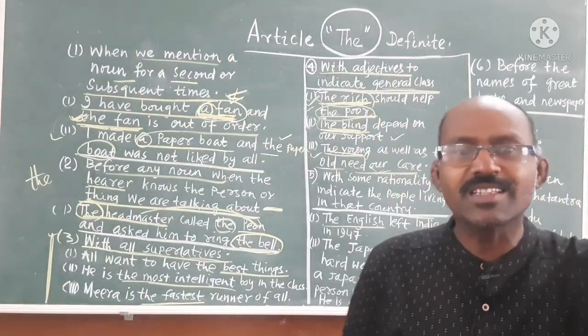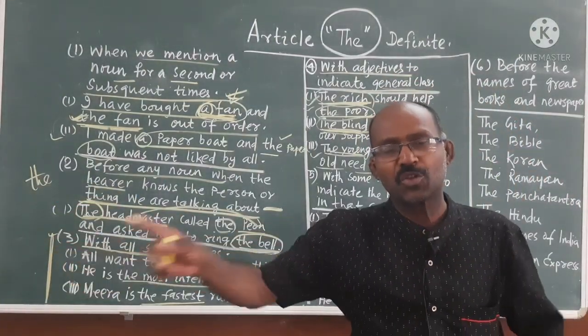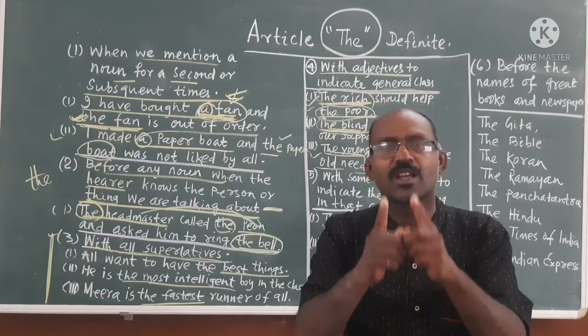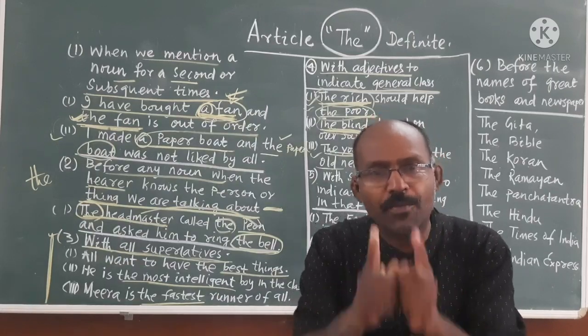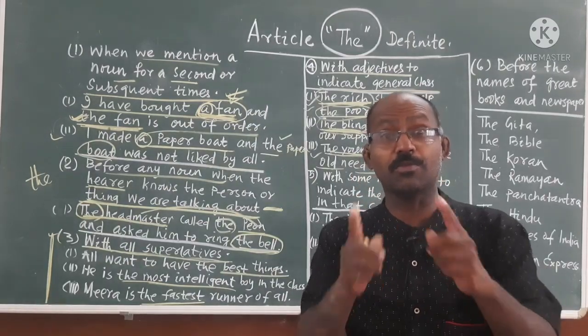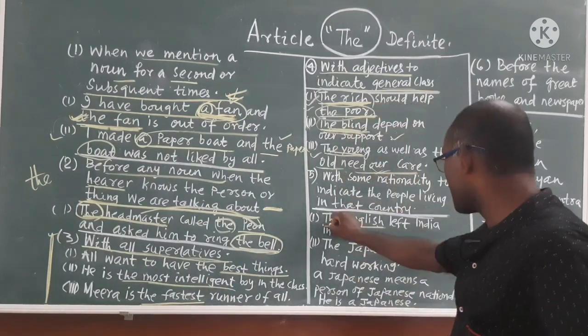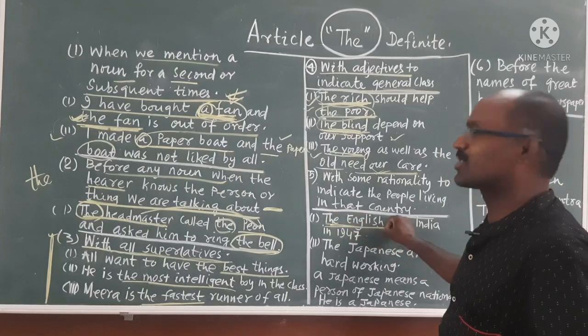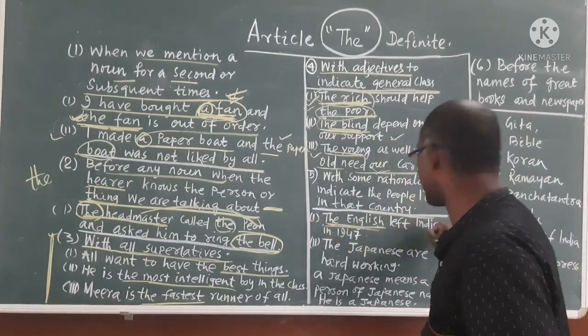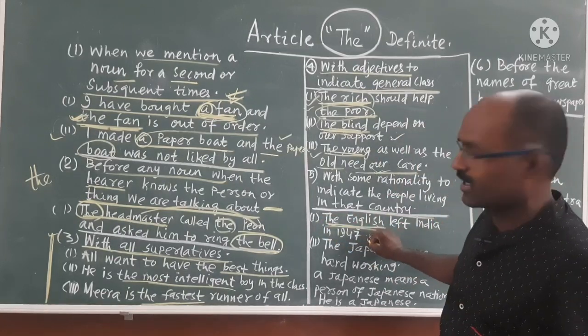If you say English, it will be a language. Like the English left India, that means the Britishers left India. The people of England left India in 1947, isn't it?